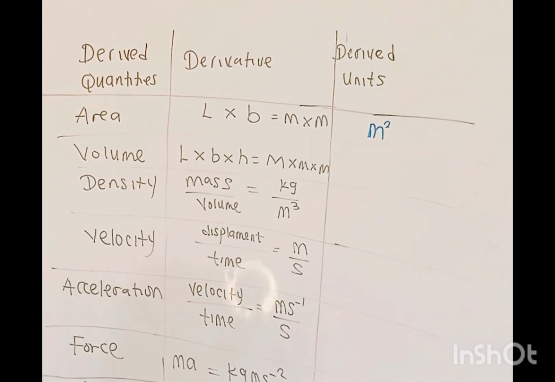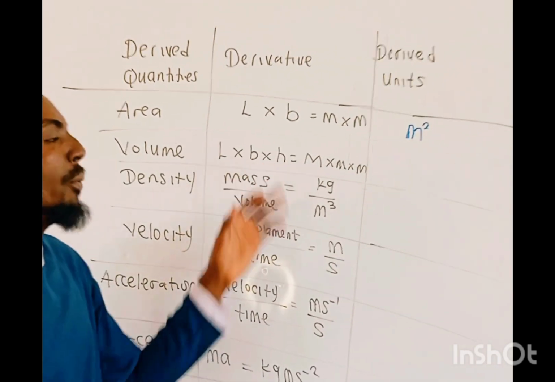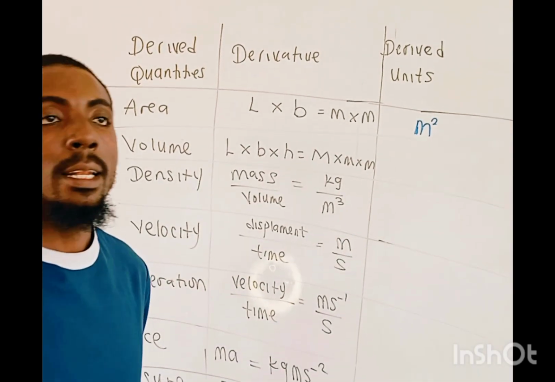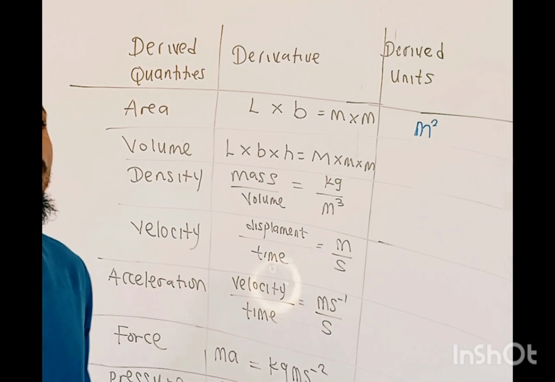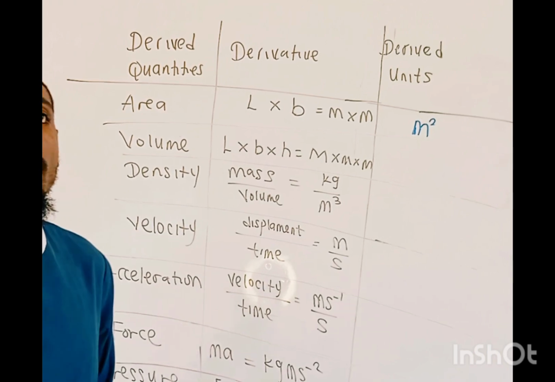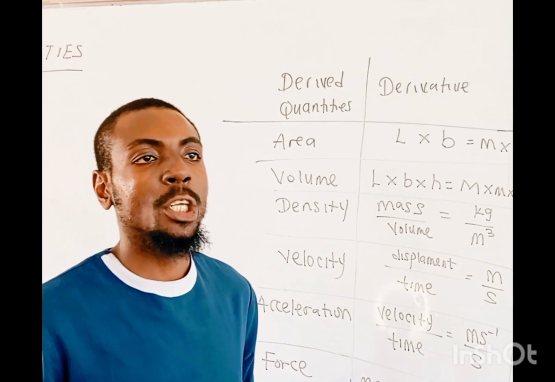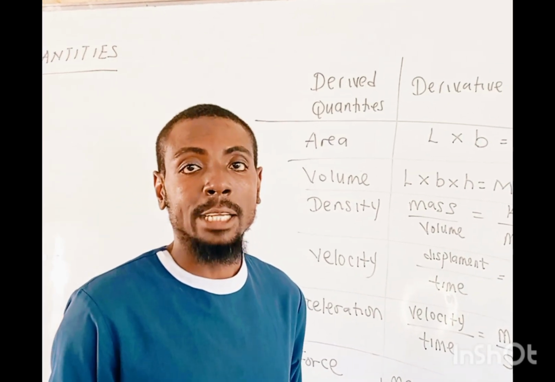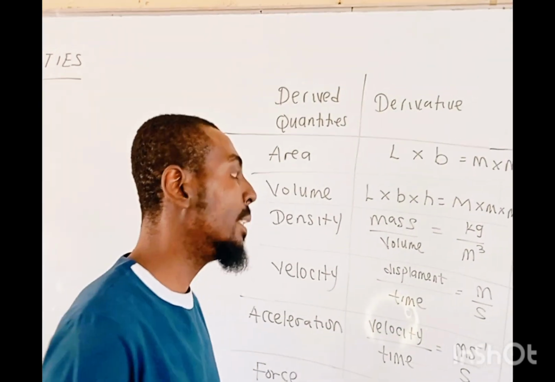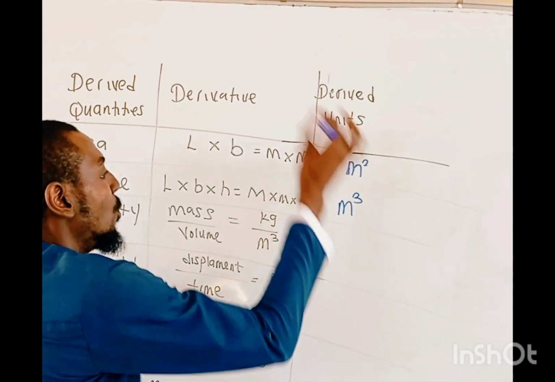because all those things explain length. Height is still the extent of space. Breadth is still the extent of space, so everything is just the same thing as length. But simply because all these edges or sides are not equal, they are unequal, therefore we give them names: length, breadth, and height. But that doesn't change the meaning that it is still talking about length and should be measured in meters. So the length, the breadth, and the height are all measured in meter. So meter times meter times meter is going to give us meter cube.